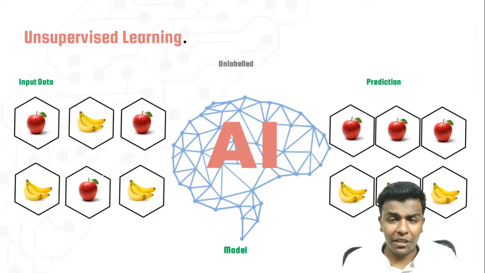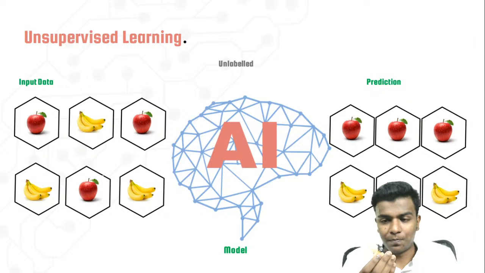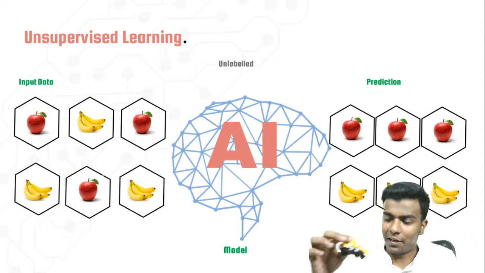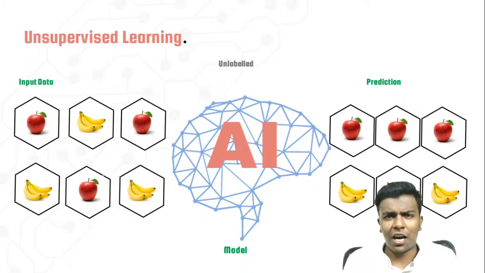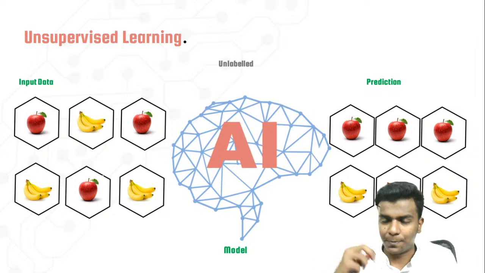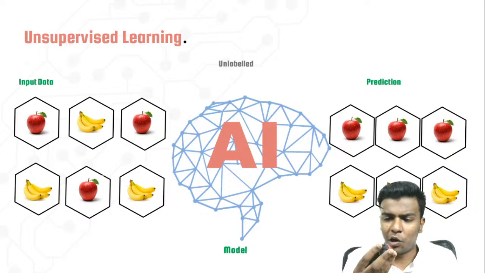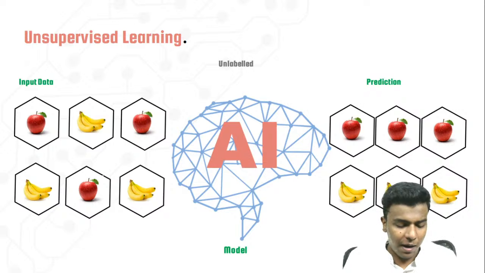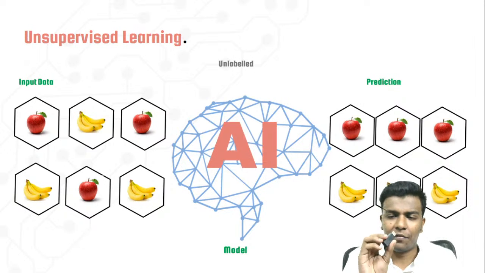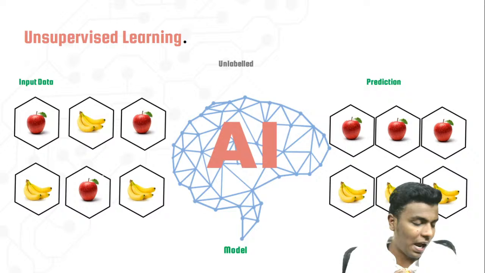Now what will unsupervised learning do? First of all, it will take one object, like pattern recognition, and keep it aside. That's one kind of object. It doesn't know that it is a car or a pen drive, because we didn't label it, so it just sees a different shape. Then it takes another object and sees that it looks the same, so it keeps it together. Another object looks different, so it places it on this side.